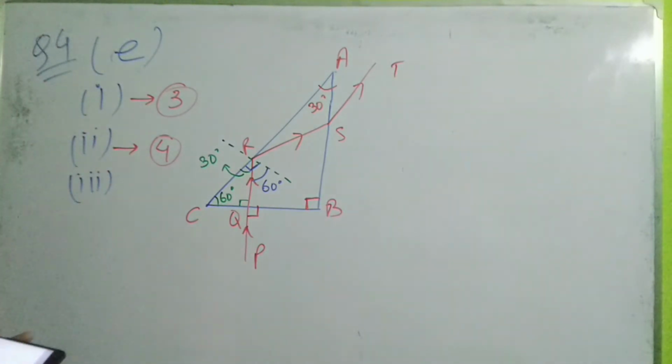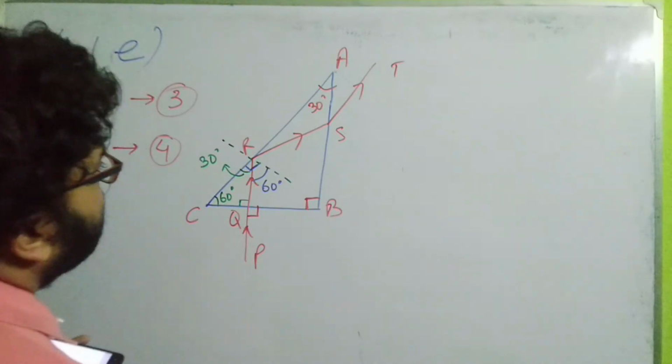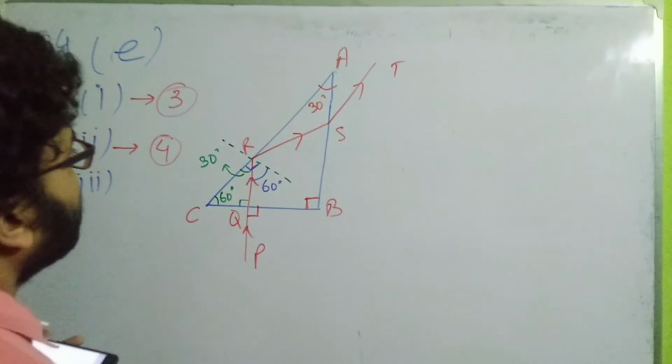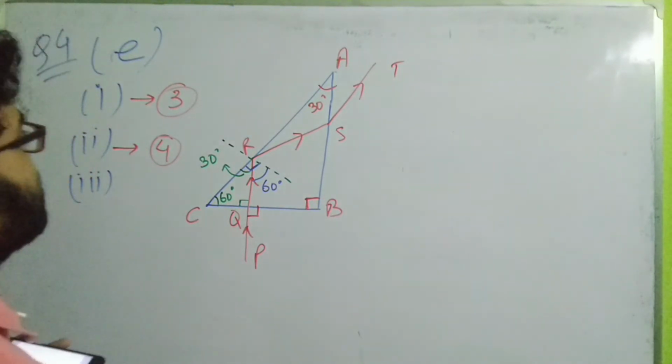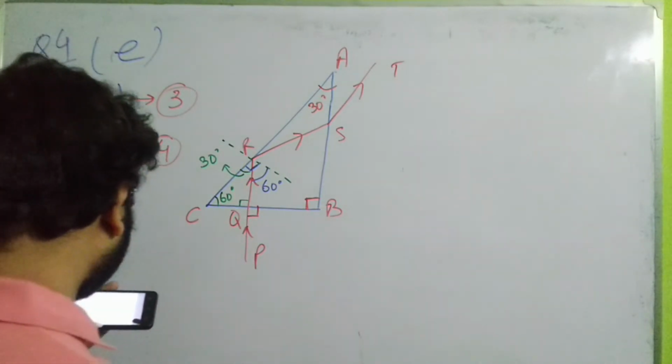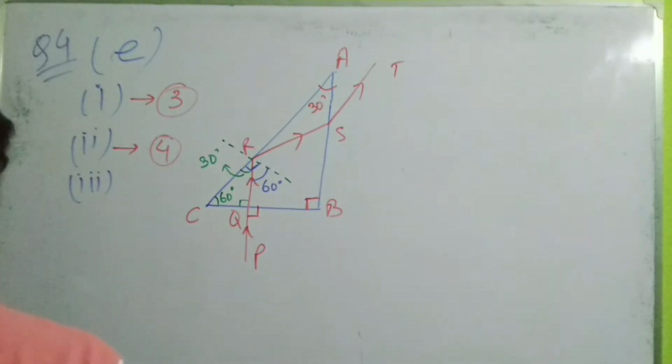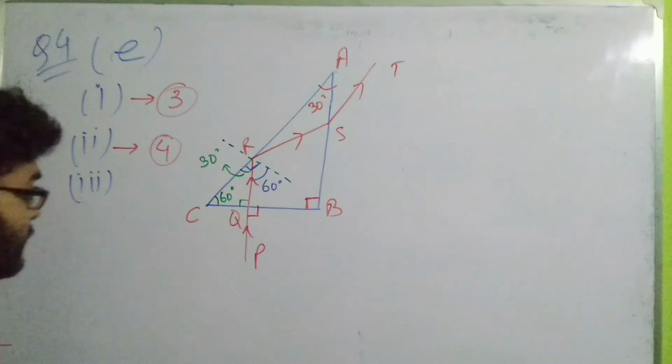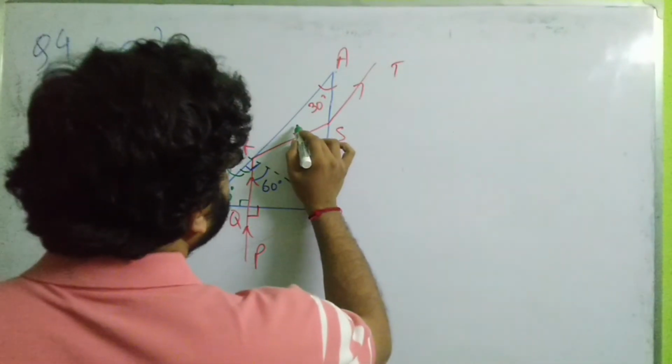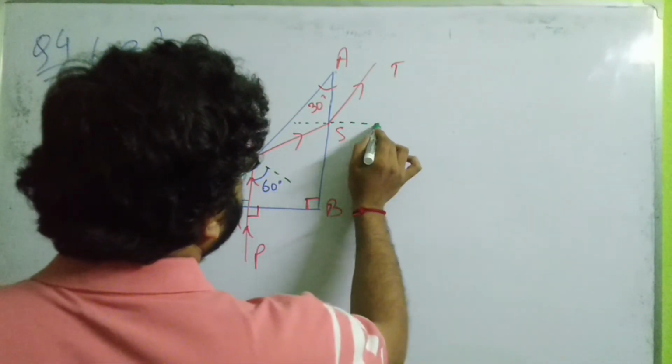Okay. So for this, if you just draw the figure like this, see, when it is taking total internal reflection, obviously this angle, what will be this angle? Let us consider this angle. Okay. So if we just draw the normal, first of all let us draw the normal. So what is the normal here? The normal at this point will be like this.